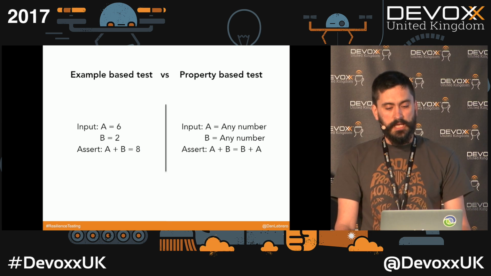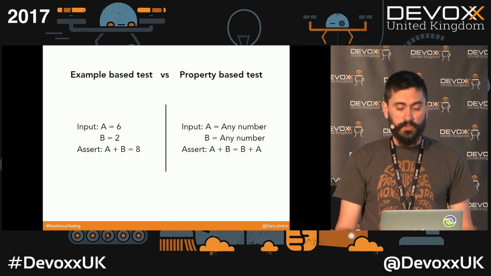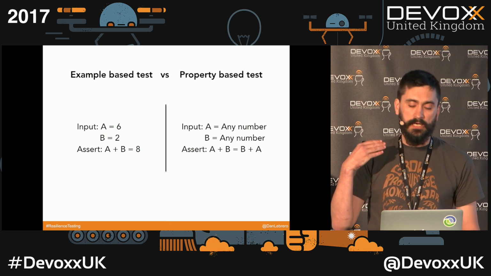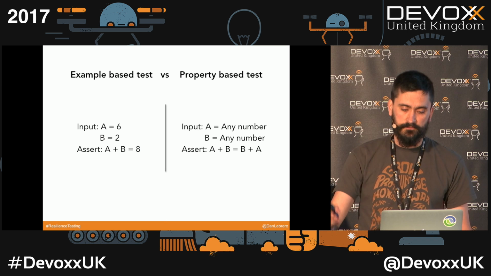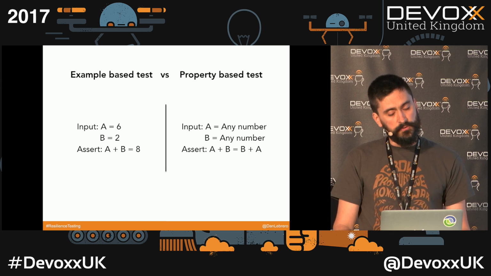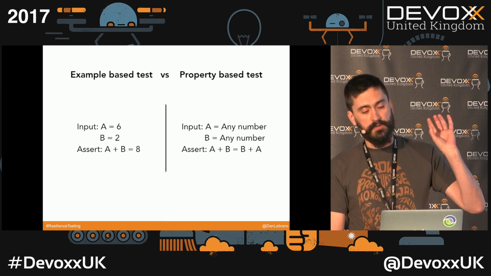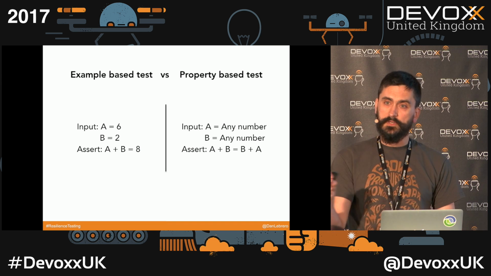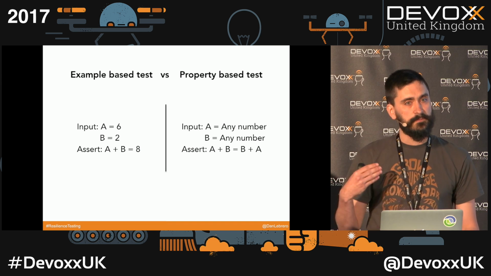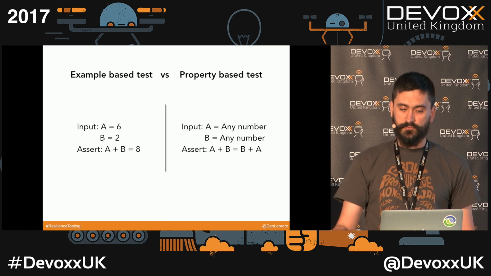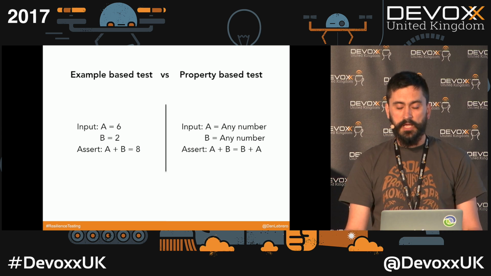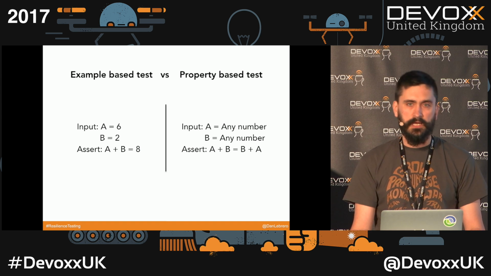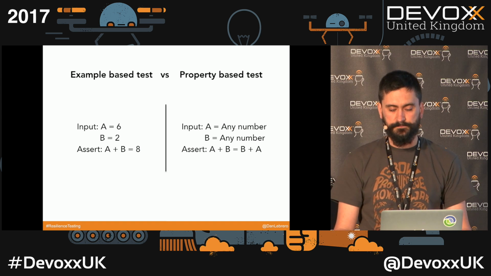Once you have written this test, what you will do is tell the property-based library to go and run 100 of these tests or 1,000 of these tests. And what the library will do is first generate a random A, then generate a random B, and then run your assertion. If the test passes, so if your properties hold true, it will generate another A and another B, and it will run the assertion again. And it will do that as many times as you tell it.